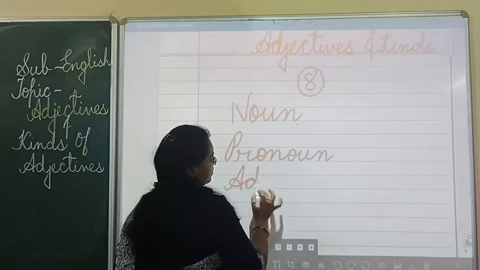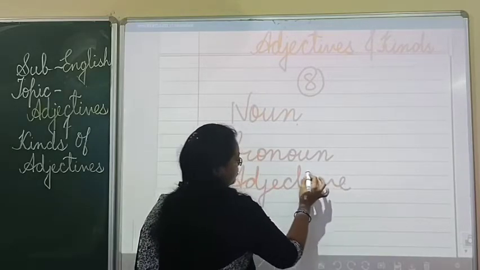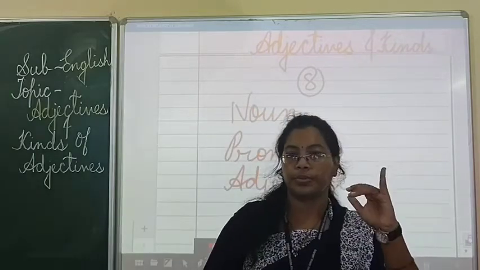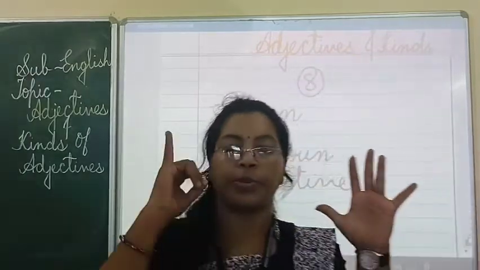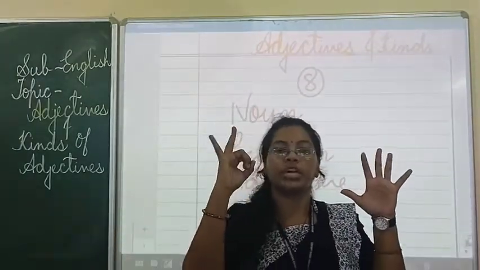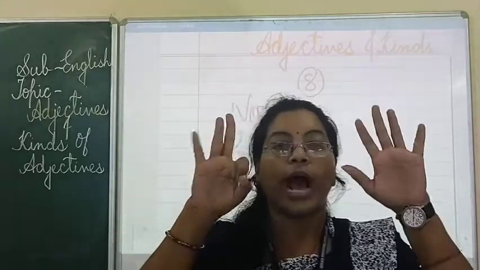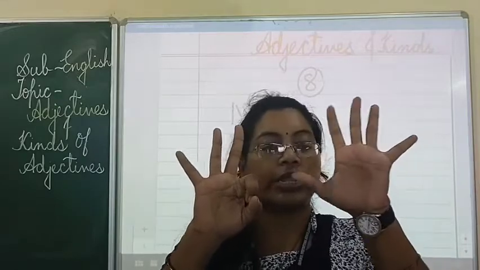Then adjective, then verb, then adverb, then preposition, conjunctions, interjections. Okay? How many parts of speech are there? 8 parts of speech.